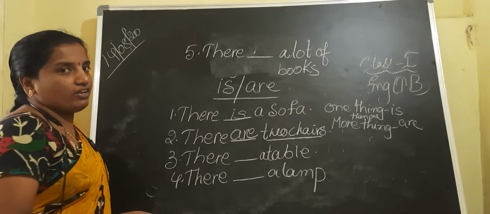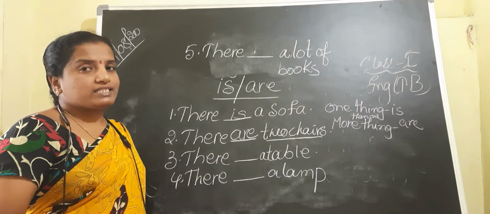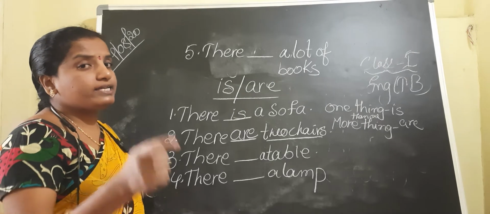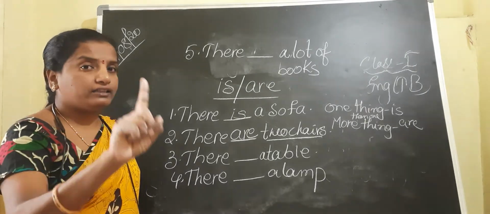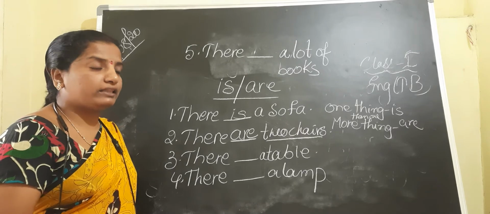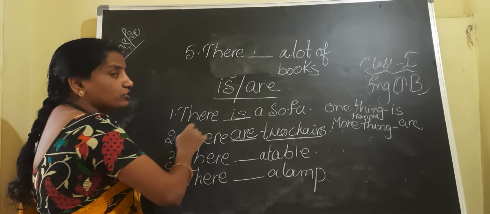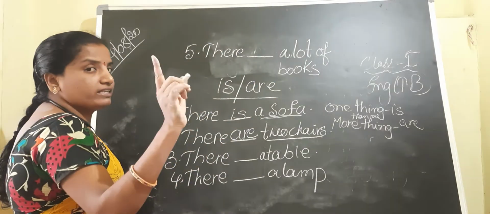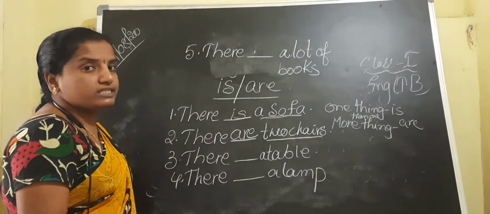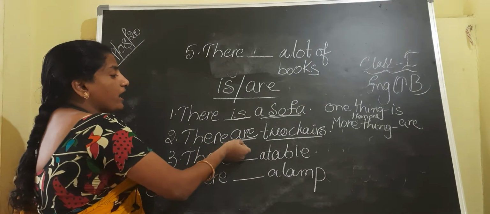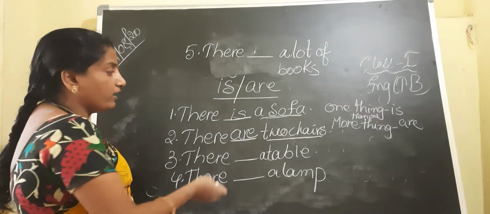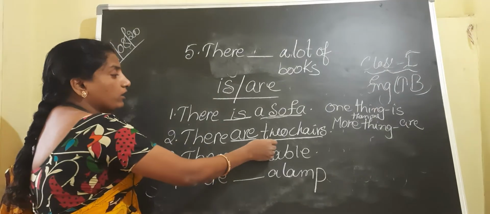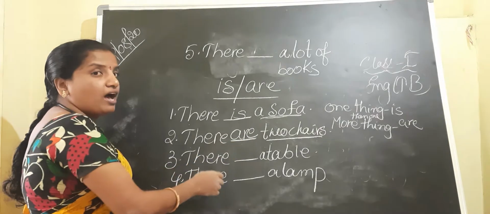Now see, children, here we are talking about is or are. As I have explained to you, children, is is used for the singular and are is used for the plural. Singular means one thing, plural means more than one thing. Now see, the first blank, children, there dash a sofa. A sofa means singular, one sofa. So I have used here is. Here again, there dash two chairs. Two chairs means, children, plural. When we are talking about plural, we have used are here.